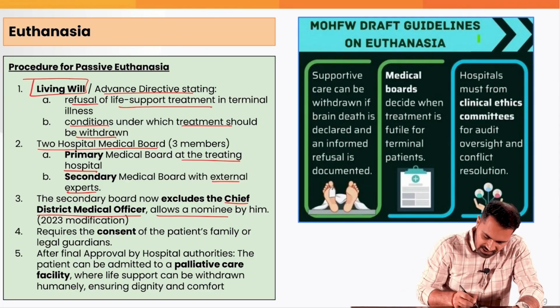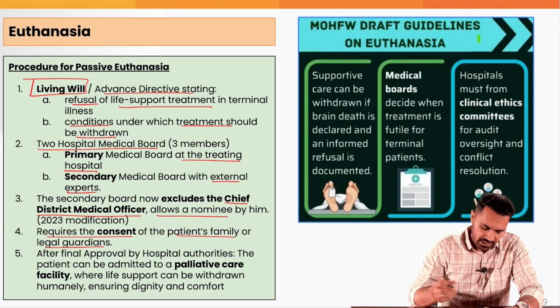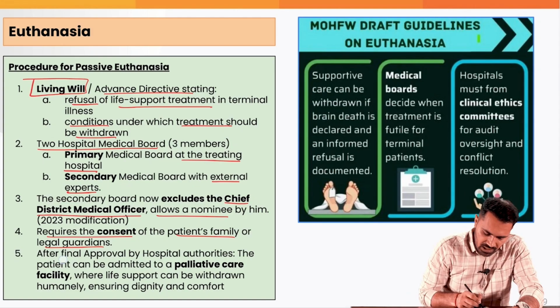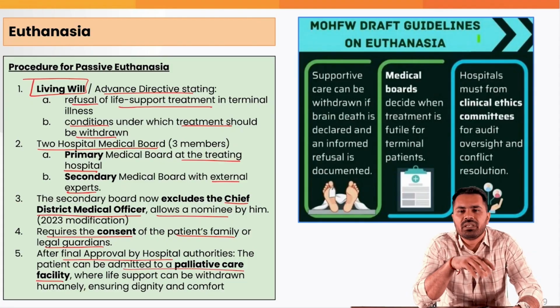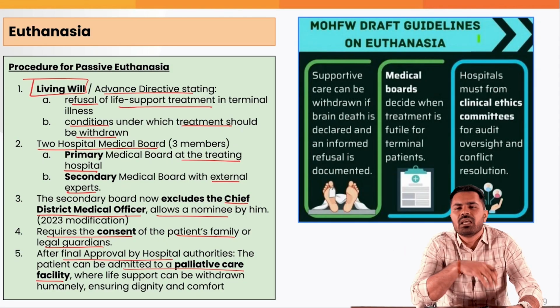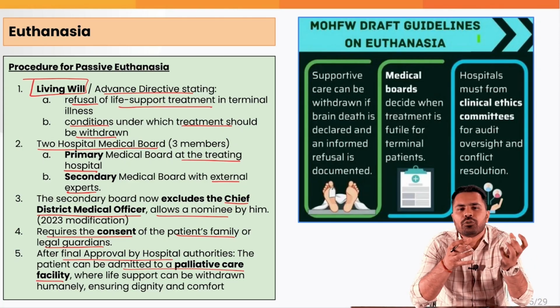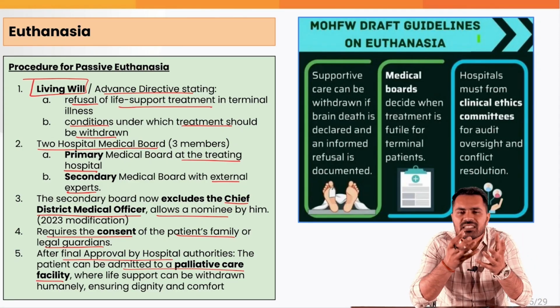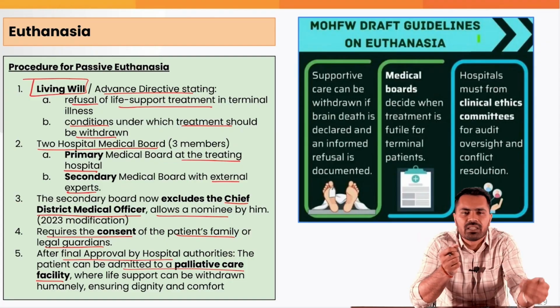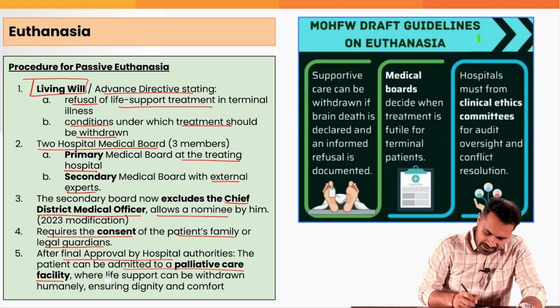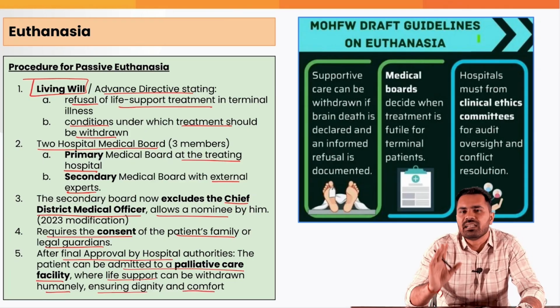Now, after receiving the consent of the patient's family or the legal guardian, they can move ahead. And after the final approval by the hospital authorities, the patient can be admitted to a palliative care facility. Now, in this case, Harish Rana will be admitted in AIIMS palliative care facility. Palliative care facilities are basically special types of facilities which are designed to reduce the pain of a patient and to take extra care of a patient, at least when they are dying, where life support can be withdrawn humanely, ensuring dignity and comfort even in death.